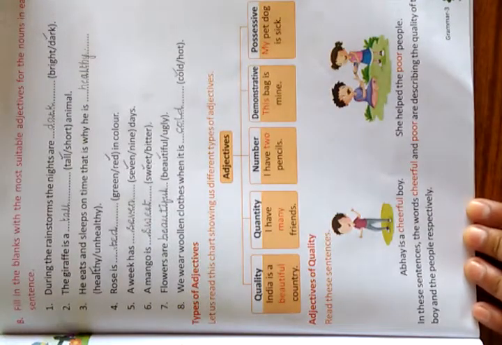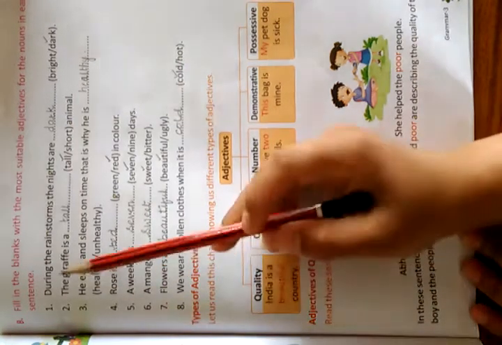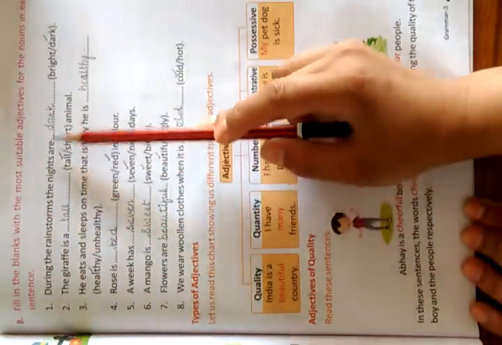So page number 63, you can see: fill in the blanks with the most suitable adjectives for the nouns in each sentence. The first one is: during the rainstorms the nights are dash.